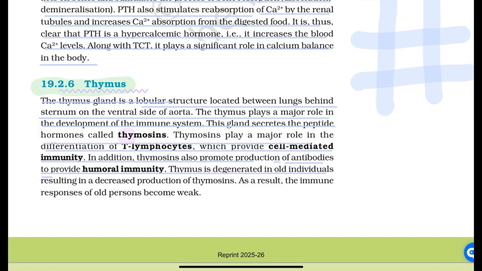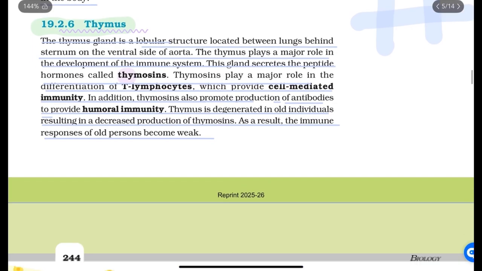Thymus is degenerated in old individuals, resulting in decreased production of thymosins. As a result, the immune responses of an old person become weak.